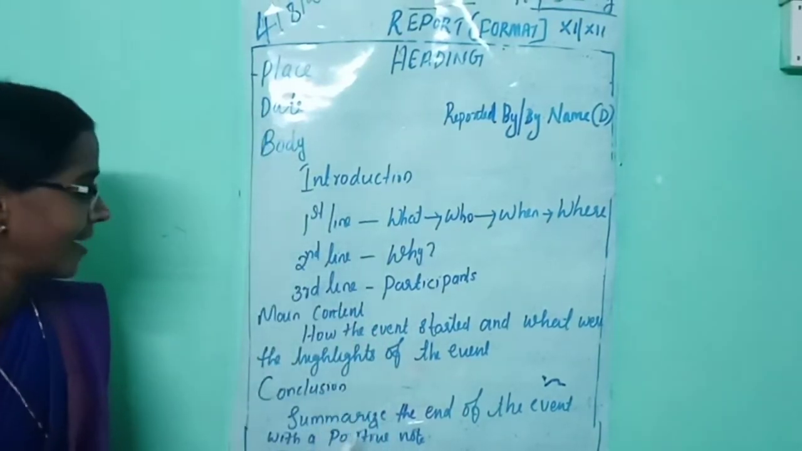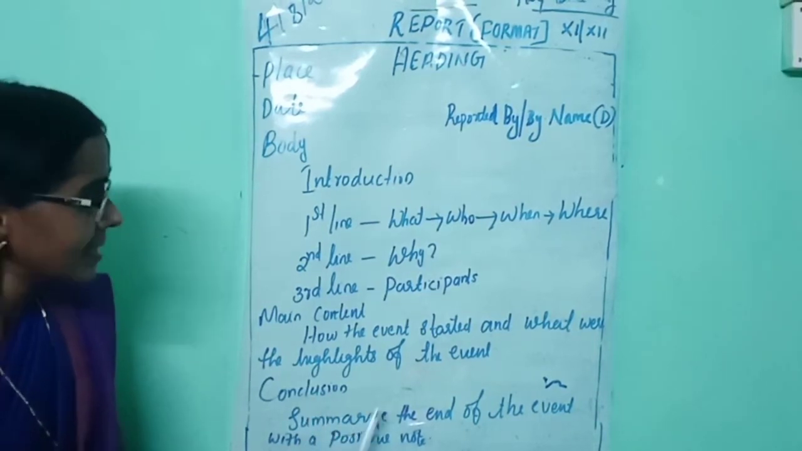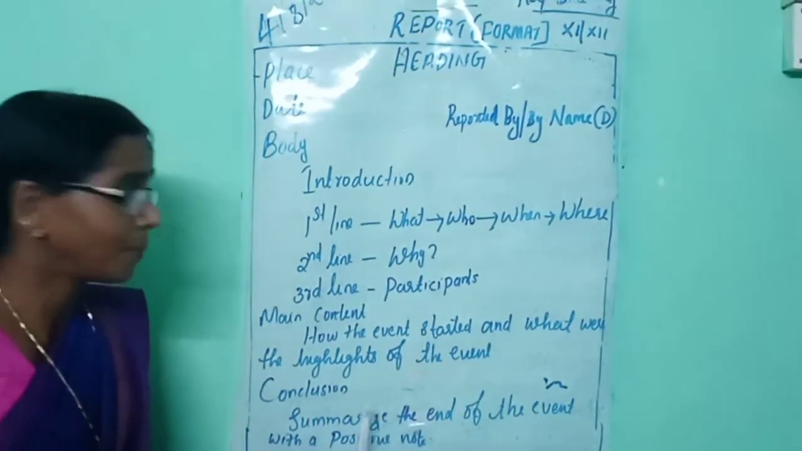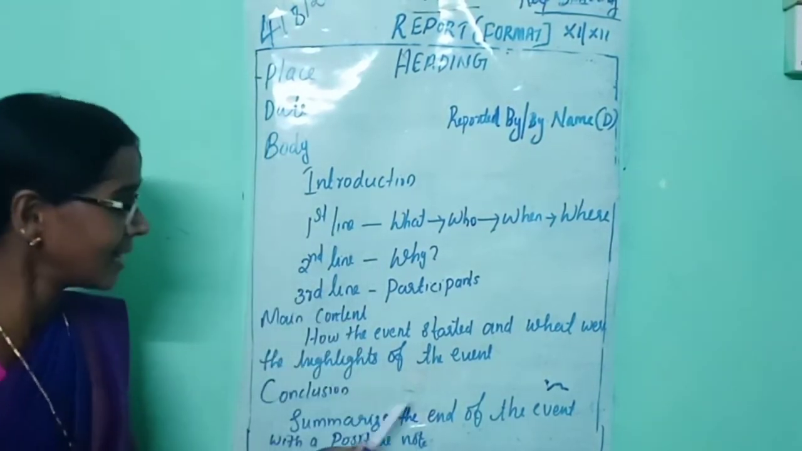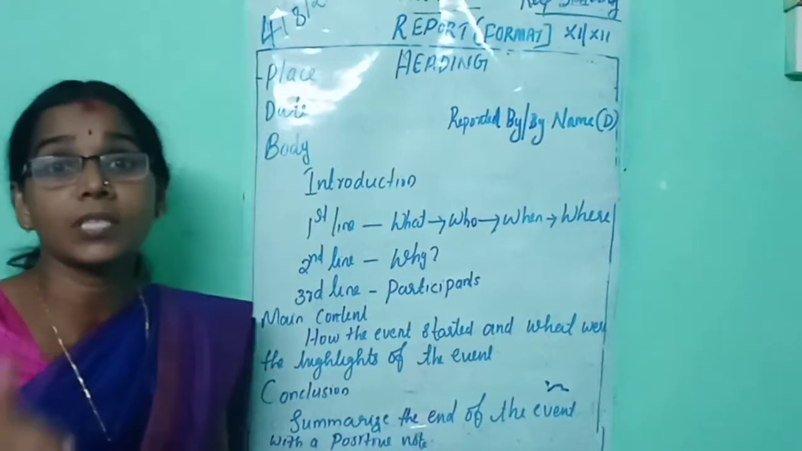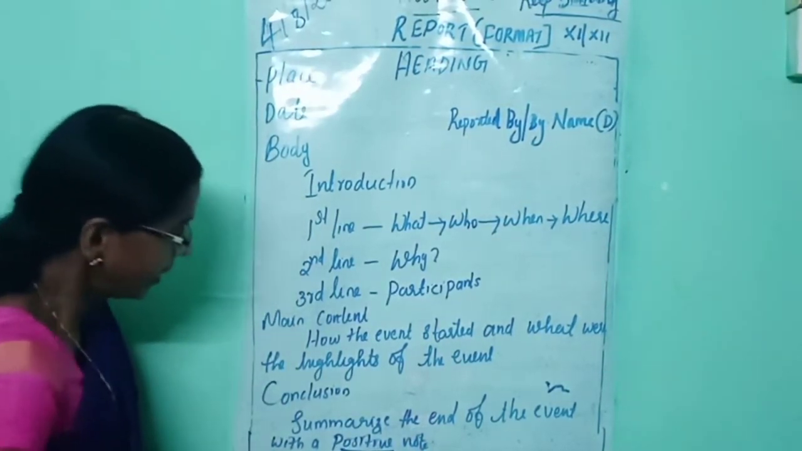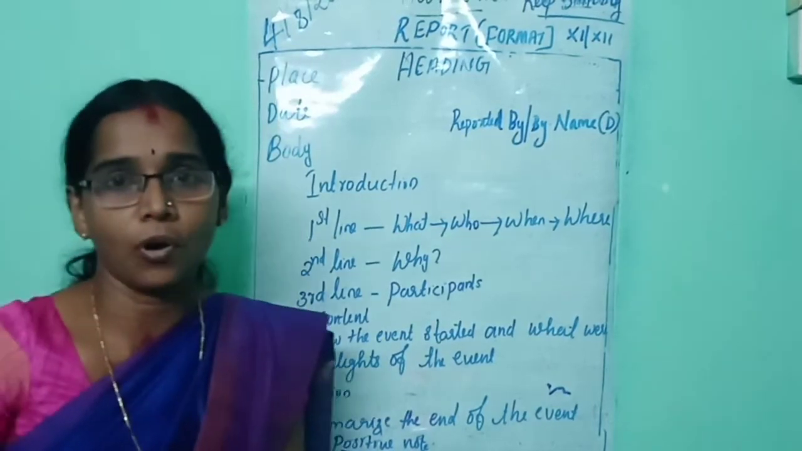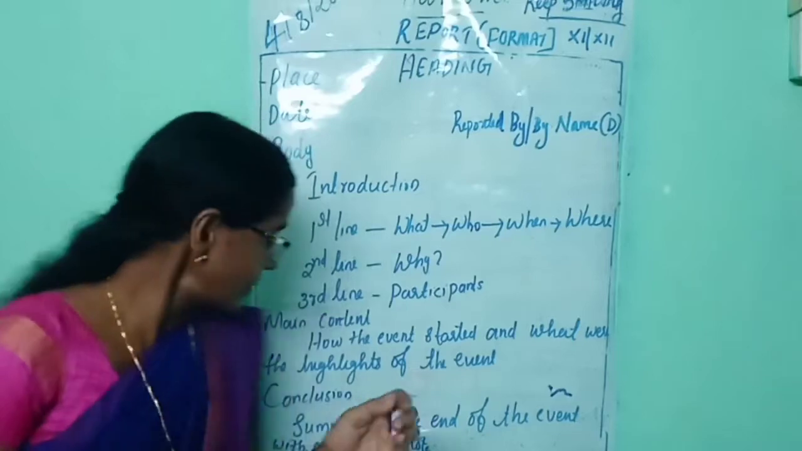Then move on to the third one, the concluding paragraph. Conclusion: summarize the end of the event with a positive note. How will you conclude your answer? Summarize the end of the event with a positive note. That is very important. When you summarize the end of the event, you should include a positive note. What is the last point to remember when you write the conclusion?